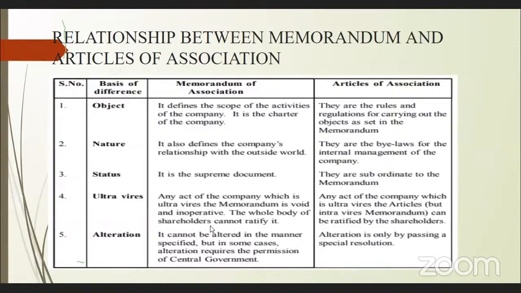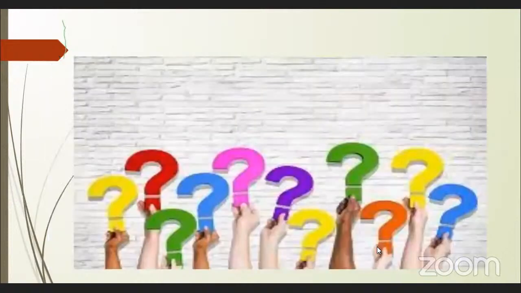The alteration of the memorandum involves legal issues. Under certain conditions, if required, with the central government's permission and a special resolution, both together, they may go for alteration of the memorandum of association. But for the articles of association, a special resolution is enough. Any change in the articles of association, that is alteration of articles, needs to be made with a special resolution. That's about these two documents.